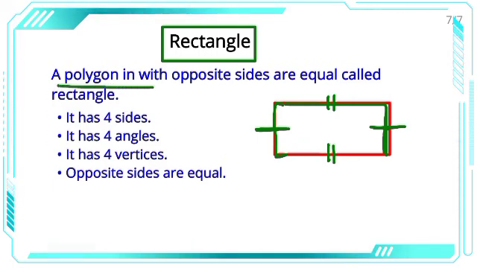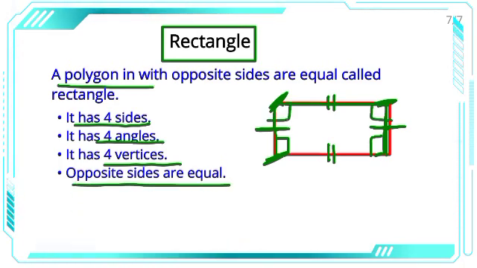So a polygon in which we have 4 sides and opposite sides are equal is called a rectangle. It has 4 sides, 4 angles, 4 vertices. Vertices means this and this, and angles are this, and opposite sides are equal, right?